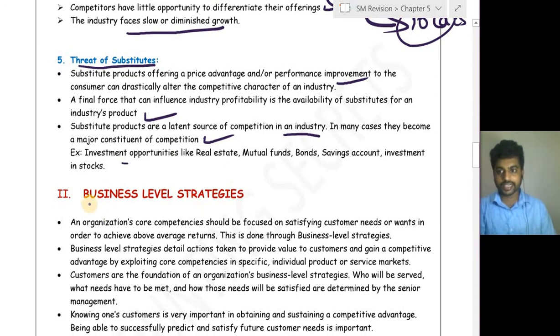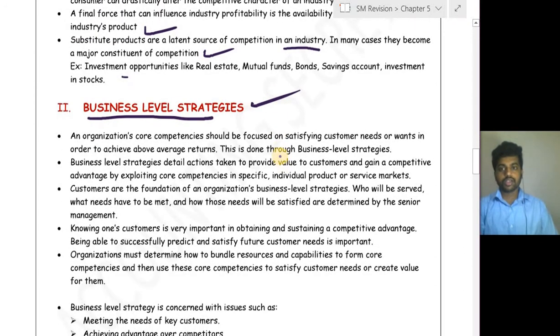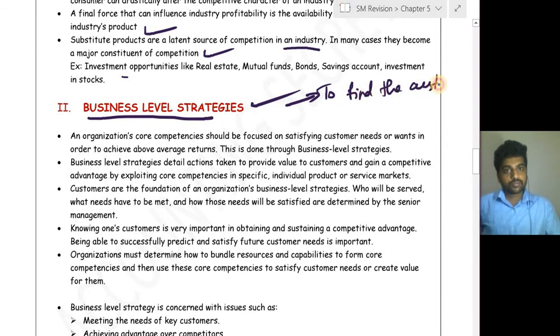Okay, now comes our second concept, business level strategies. See, in simple terms, I will say what are the duties, what are the objectives of business level strategies. First thing is to find the customer. They have to define who are their customers. They can't concentrate on the whole market. They have to concentrate on a particular segment, and they have to check who are those particular customers.